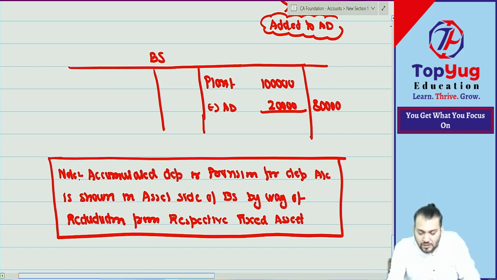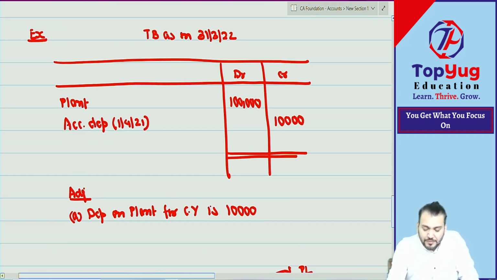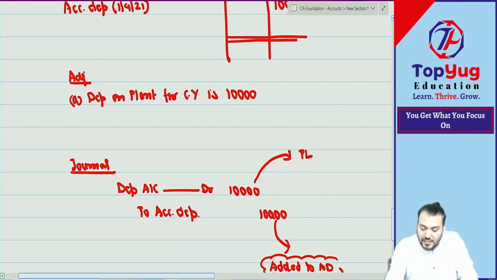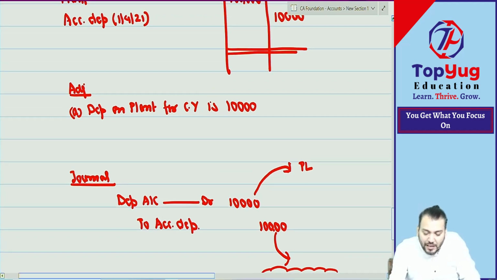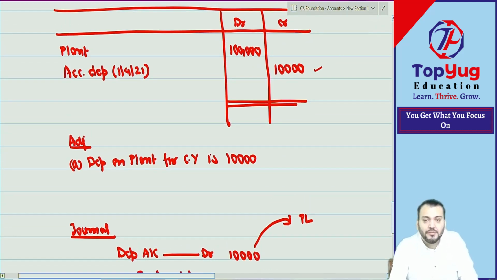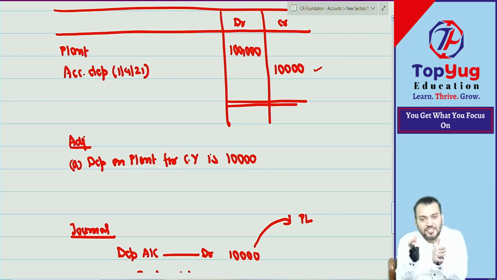20,000. Because the current year, this journal entry we have done, you have understood. So this 10,000 will be added to what? Accumulated depreciation. How much accumulated depreciation was already given? So 10,000 plus 10,000 becomes 20,000. So this becomes total depreciation till date.